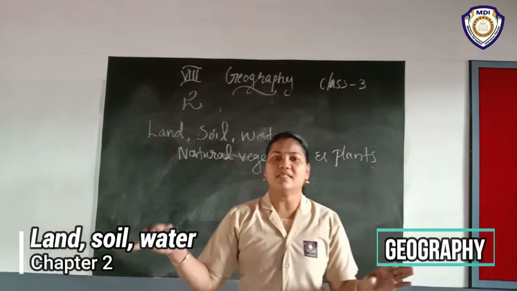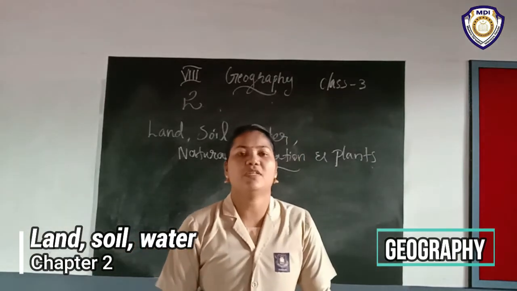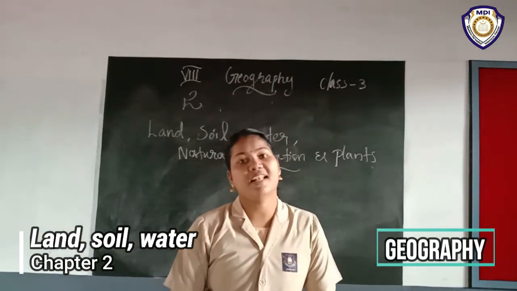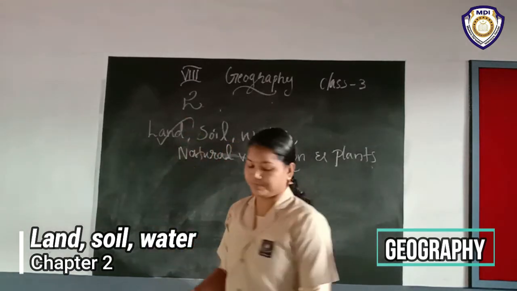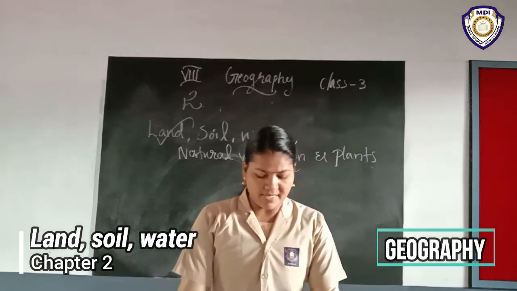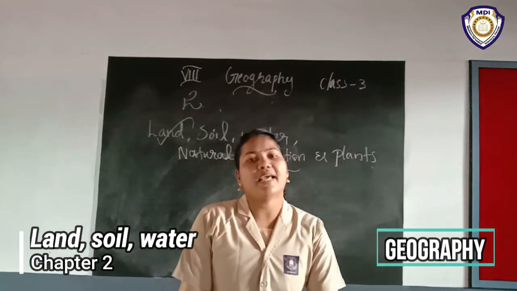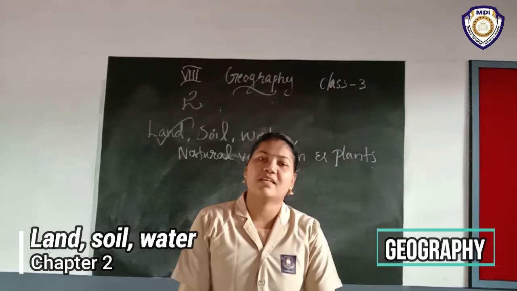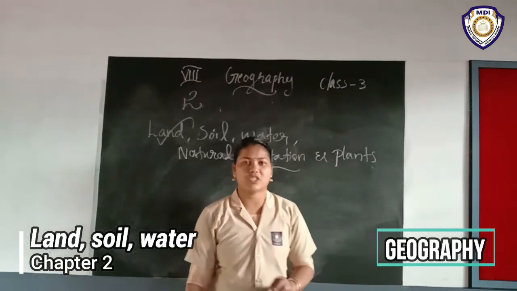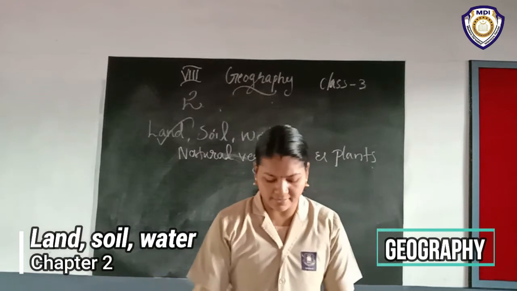Different areas are different. But firstly, we want to discuss land. Land is among the most important natural resources. Which is the most important natural resource? Land is the most important natural resource. All of you underline that.